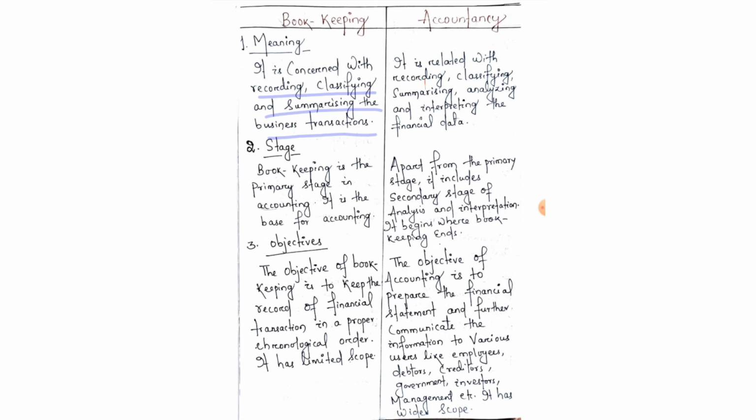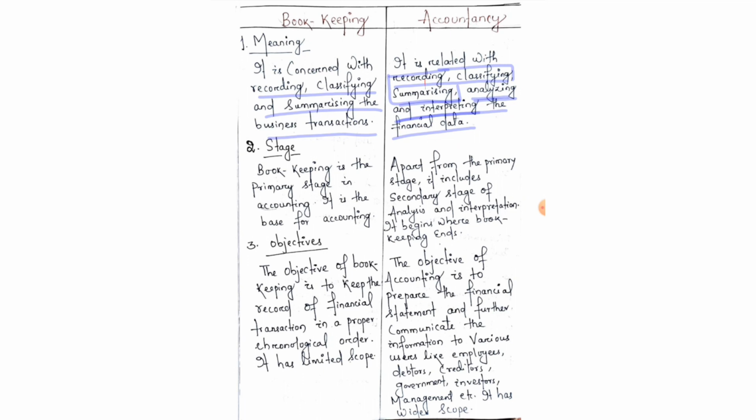But accountancy is related with recording, classifying, summarizing, analyzing and interpreting the financial data. It means accounting includes both the bookkeeping part, that is recording, classifying and summarizing, as well as the analyzing and interpretation part, which is not included in bookkeeping.